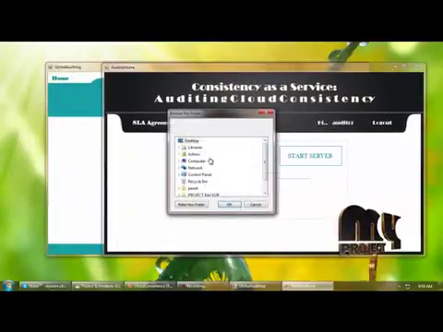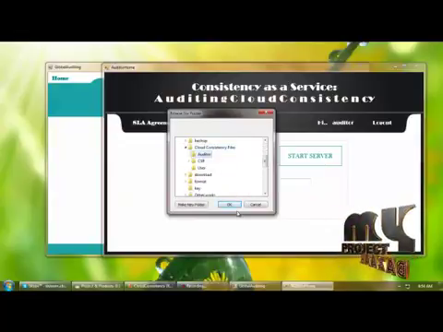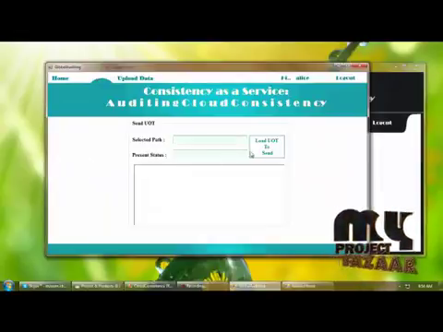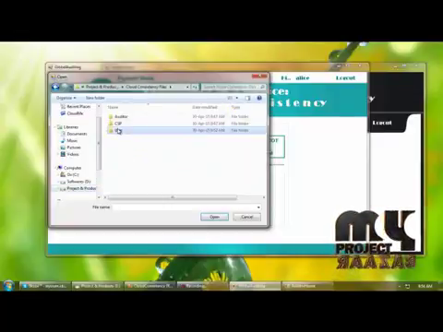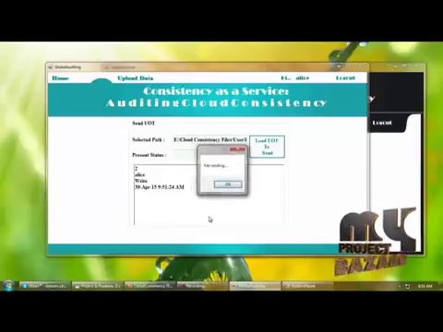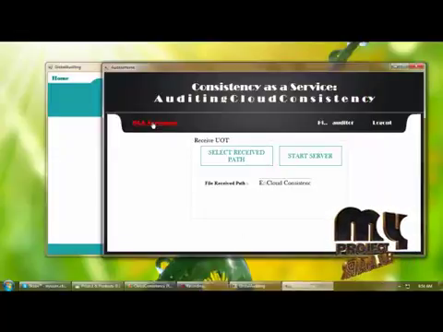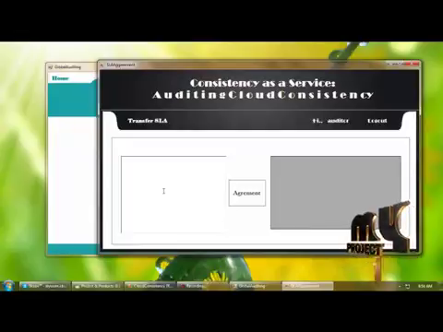So I am selecting the received path as cloud consistency and auditor, and starting the server for receiving the file. And from here I am loading the UOT table from the user path, local UOT, and this is the sending and receiving process. File transferred successfully, and from here the auditor will generate the SLA agreement for consistency level.